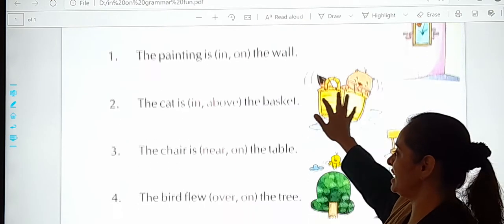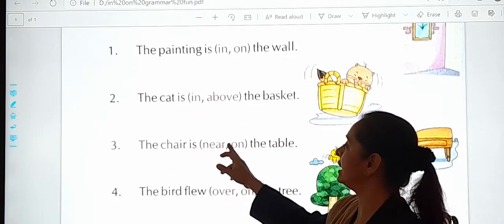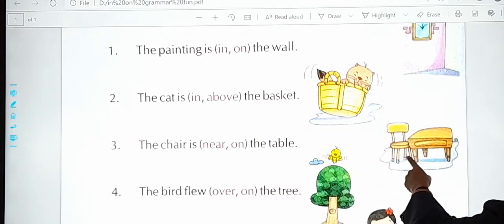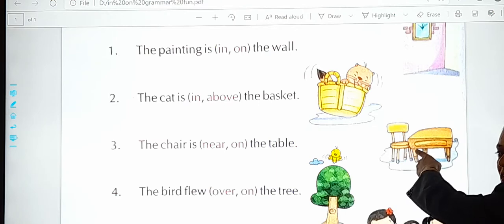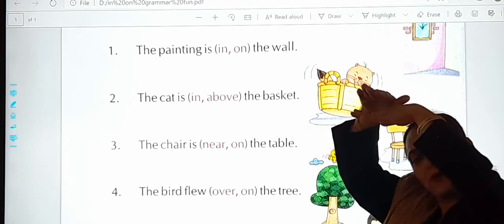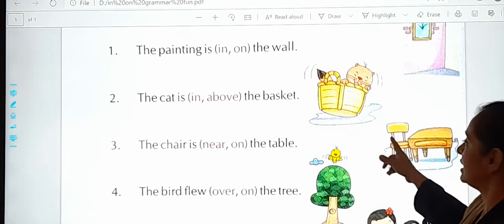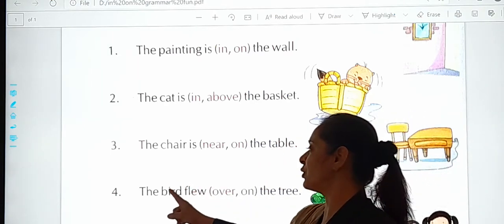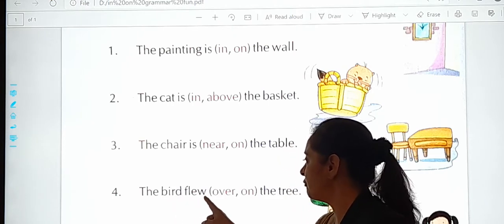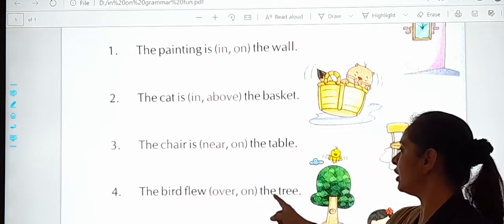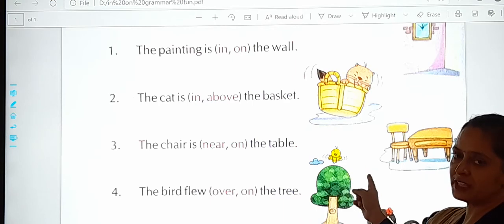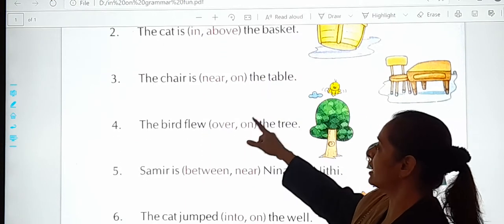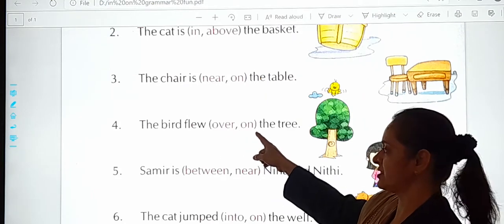And the third one is the chair is near or on the table. Where is it? On or near the table. Is it next to it or above it? It's near the table. Got it, students? Now the fourth one, the bird flew over or on the tree. Can you see the image? Yes. Now you have to read and tick out which one is the correct.